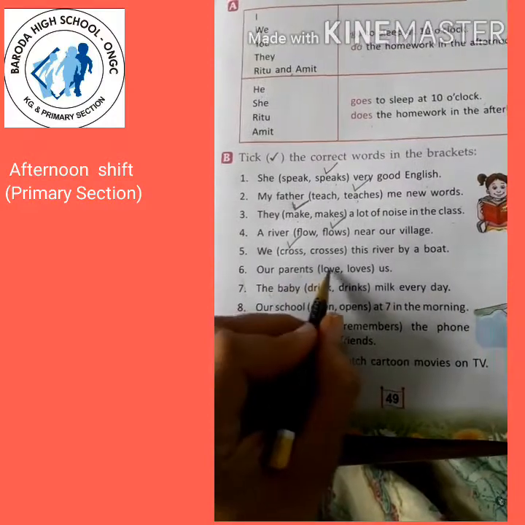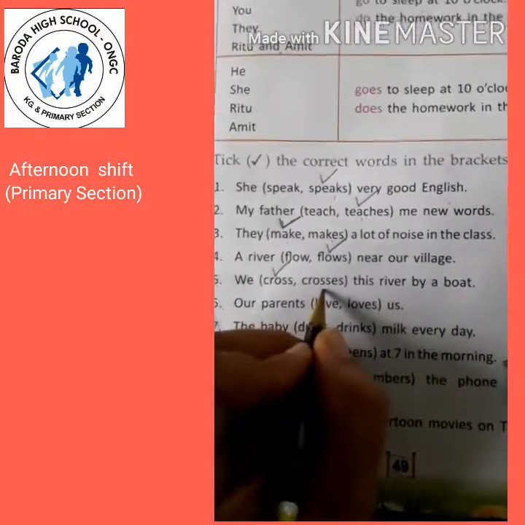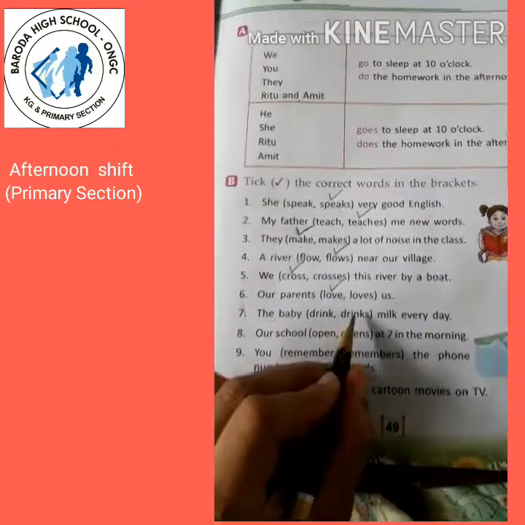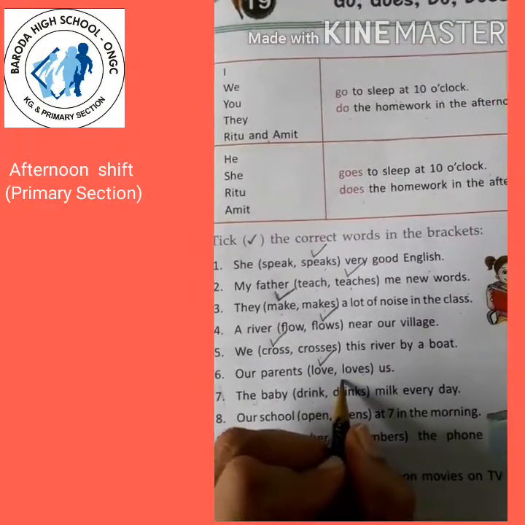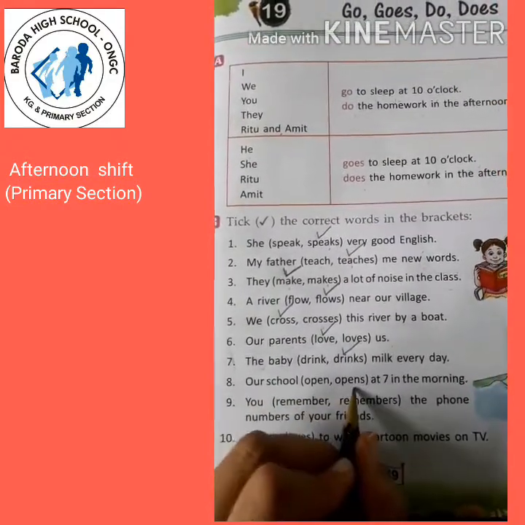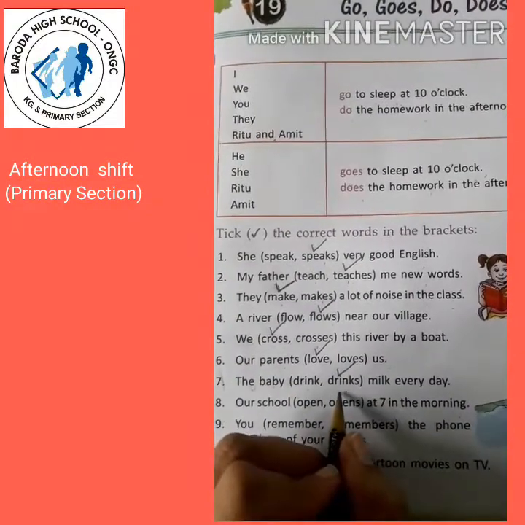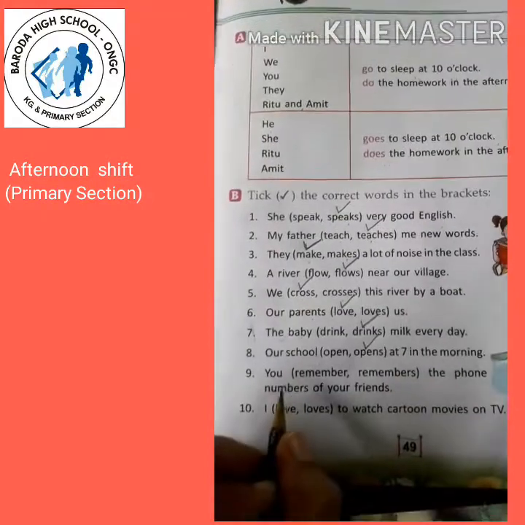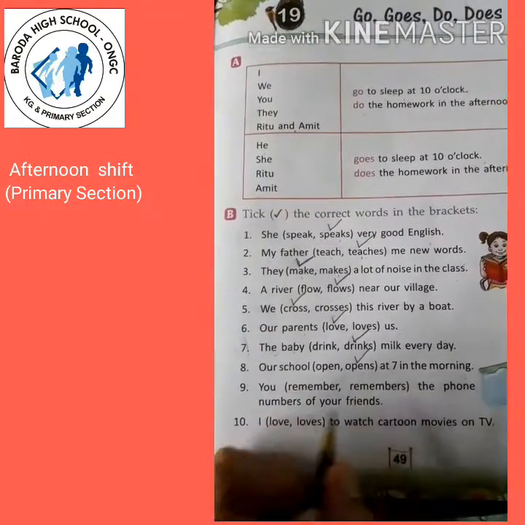Our parents loves us. Our parents too, father and mother both. So love. The baby drinks milk every day. One baby is there, so drinks. Eight, our school opens at 7 in the morning. Our school opens. Every day one school is there, so opens.